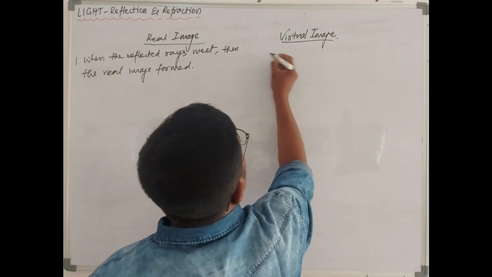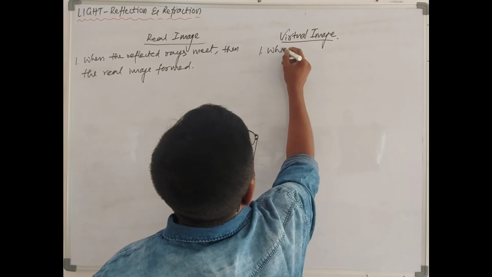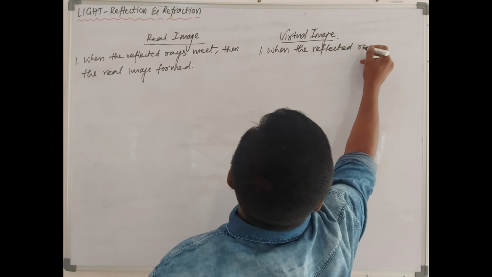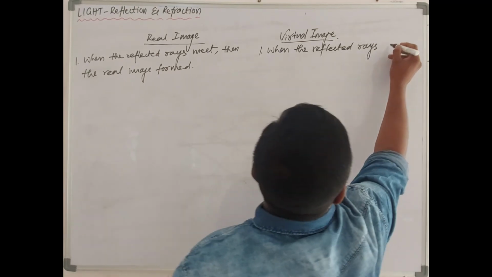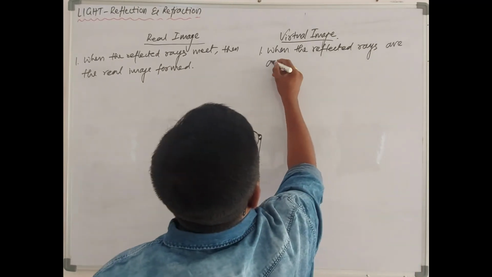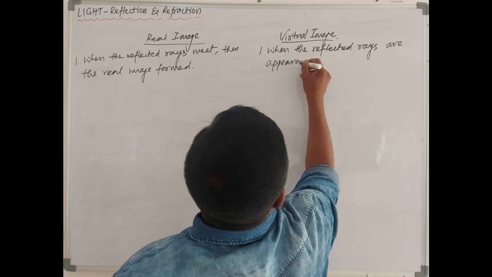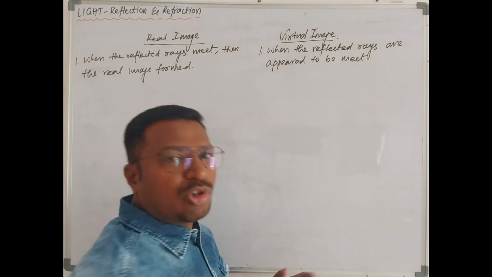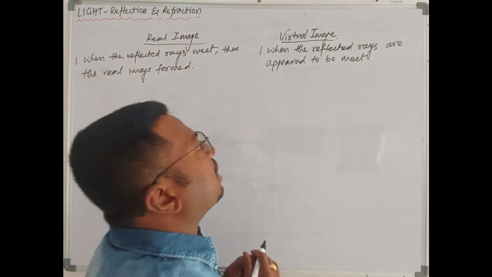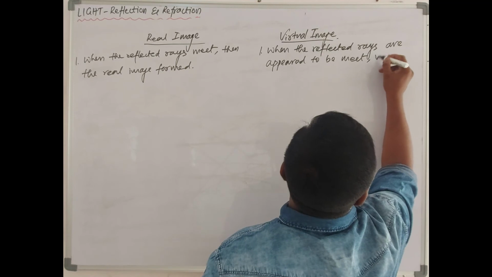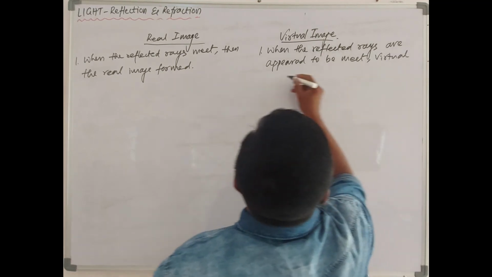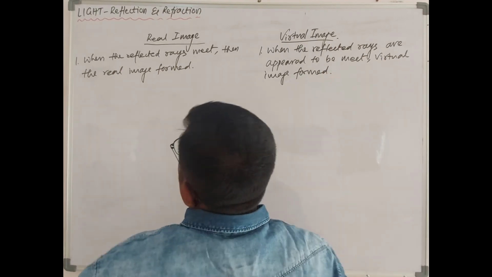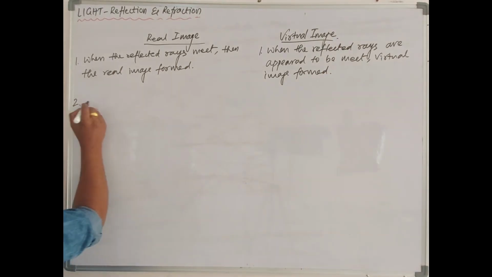Then coming to the virtual image. When the reflected rays appear to meet, appear to meet means they actually won't meet, they only appear to meet. That's why it is called appeared to meet. So what happens here? A virtual image forms.